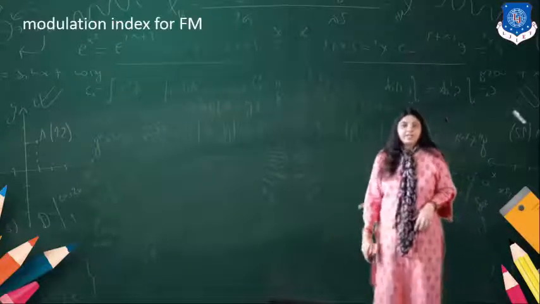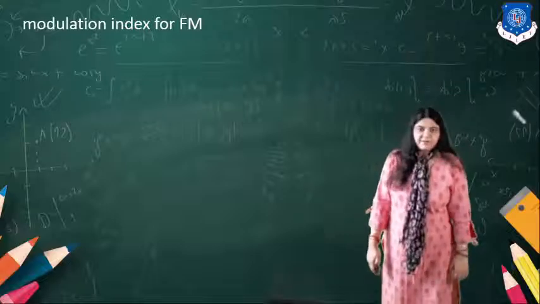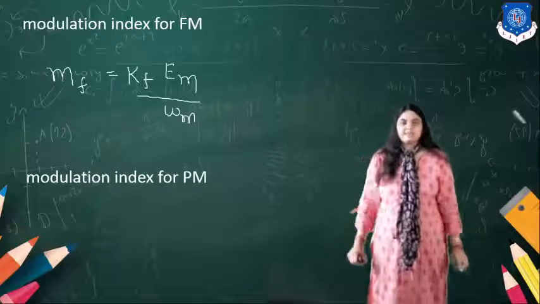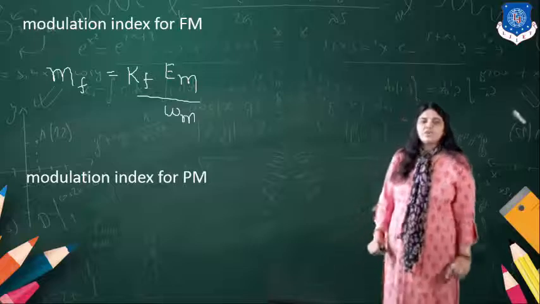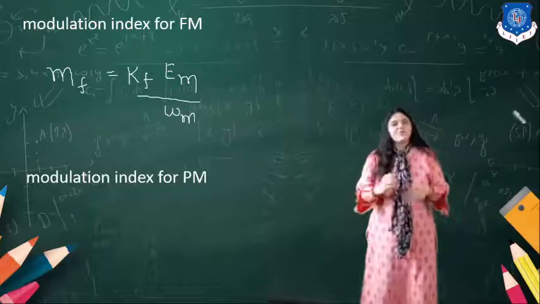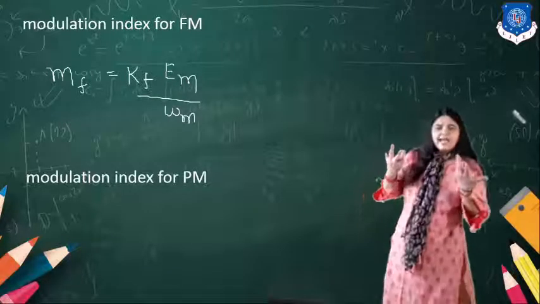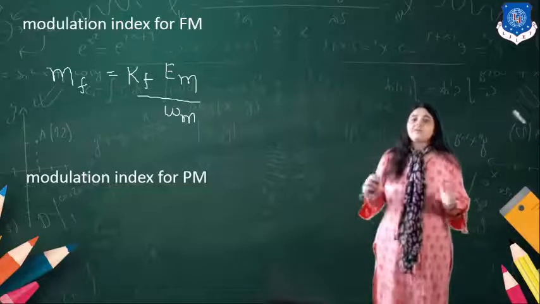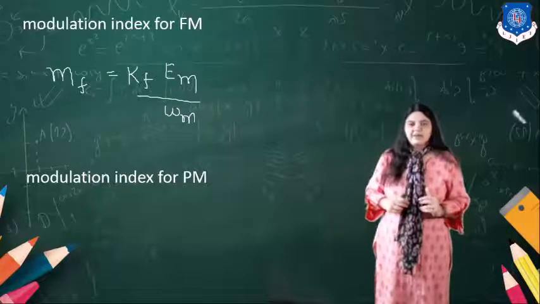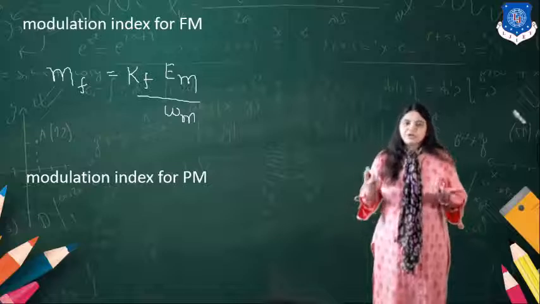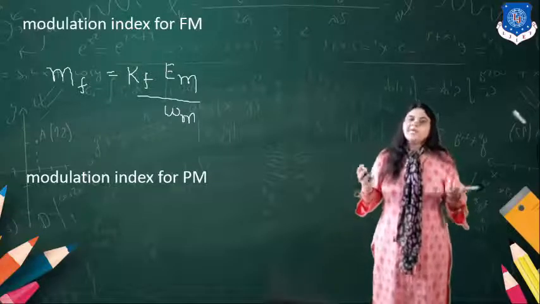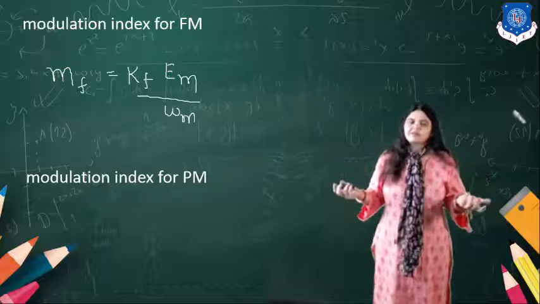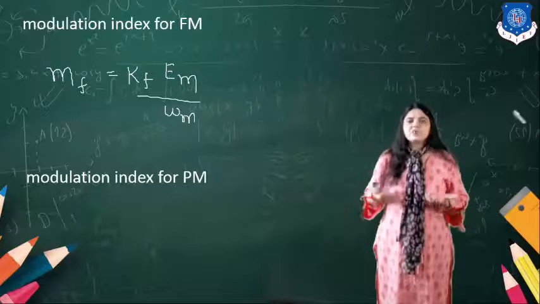Now the modulation index for the FM. I discussed it with you last time in the last video. As the FM's frequency spectrum consists of infinite sidebands, and as you know, as the modulation index value increases, the number of sidebands increases.